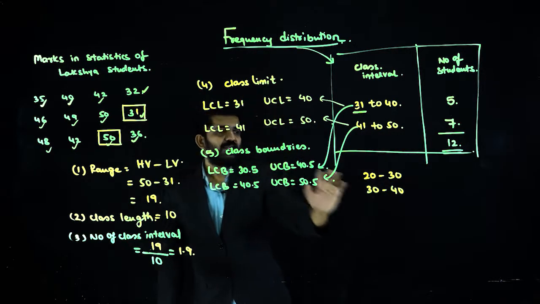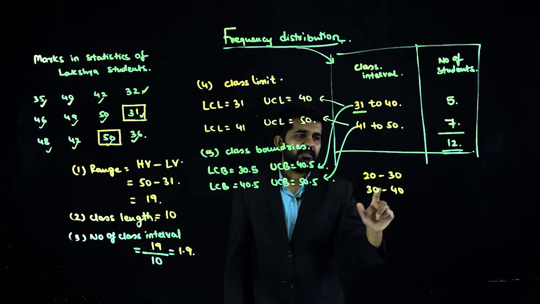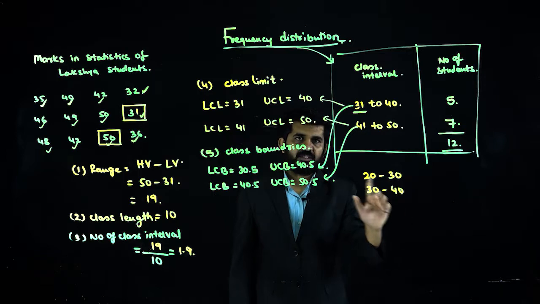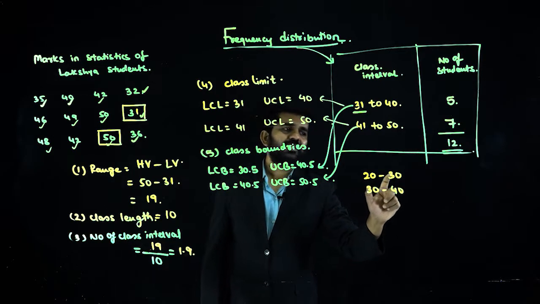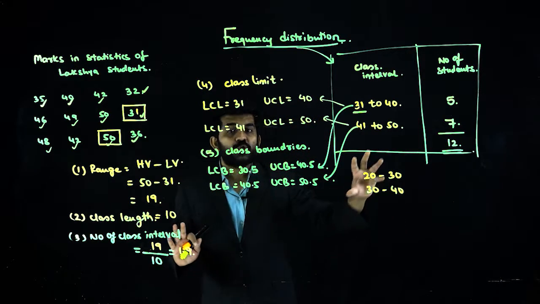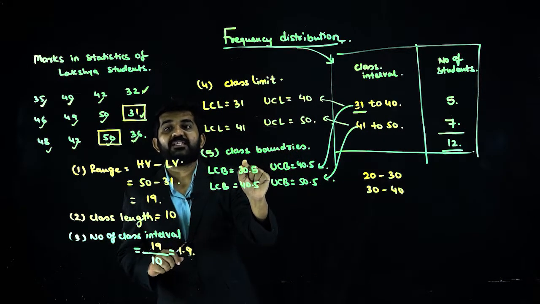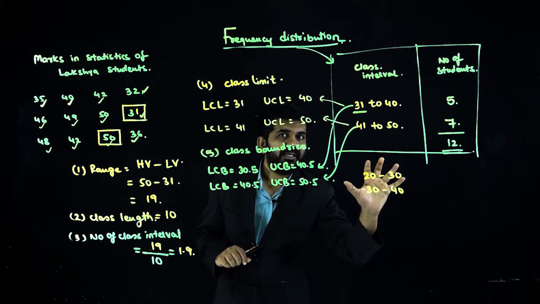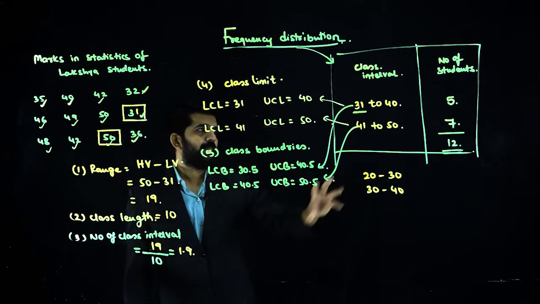Let me find out the class limit of this data. 20 is the lower class limit, 30 is the upper class limit, 30 is the lower class limit, 40 is the upper class limit of this class. What are the class boundaries? It is 20 lower class boundary, 30 upper class boundary, 30 lower class boundary, 40 upper class boundary. So in this case, if the data is presented in this manner, class limit and class boundary are the same. So they are inclusive. Here also 30 is coming, here also 30 is coming.